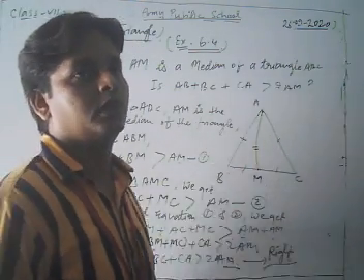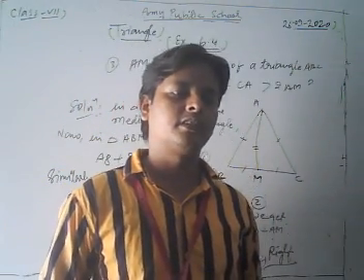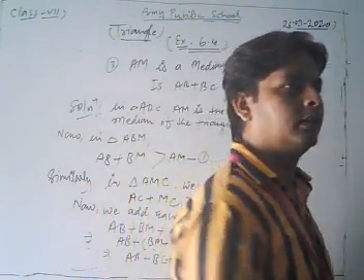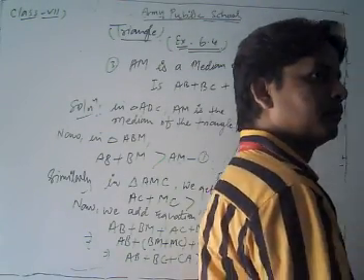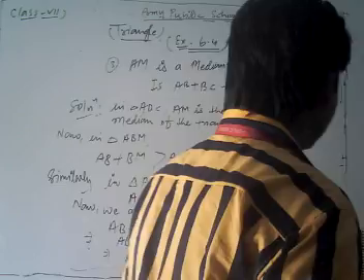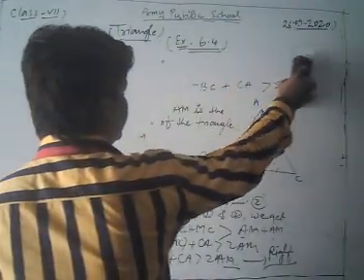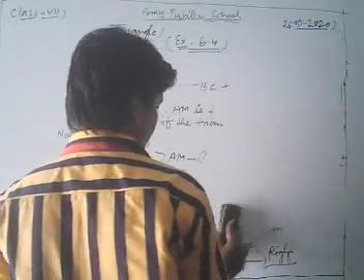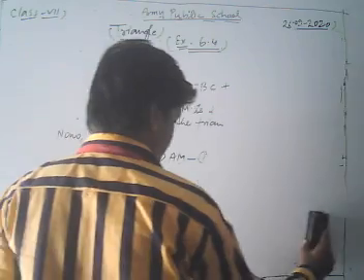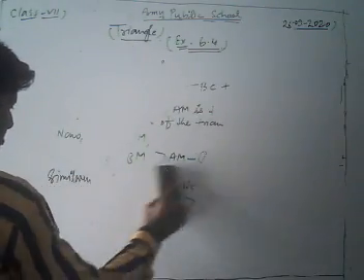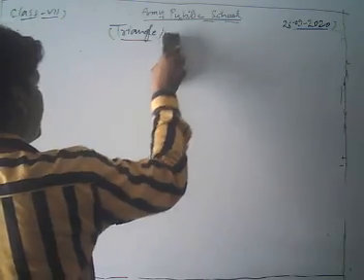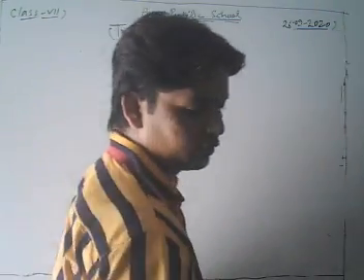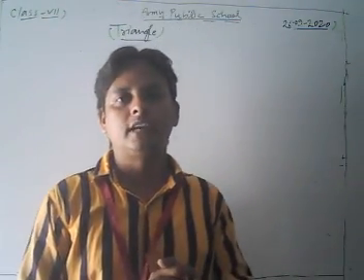Now, dear friends, we discuss the right angle triangle and its property. Now, dear students, you know the concept of a right angle triangle.